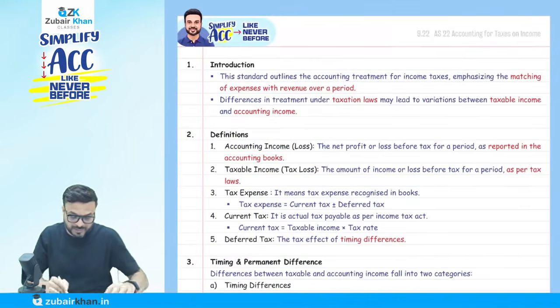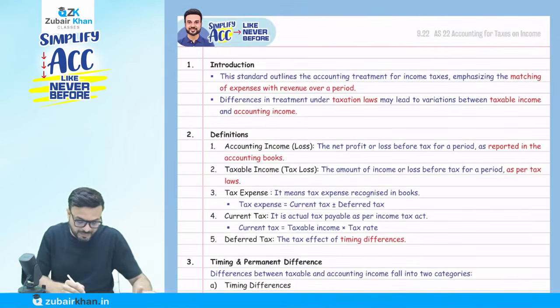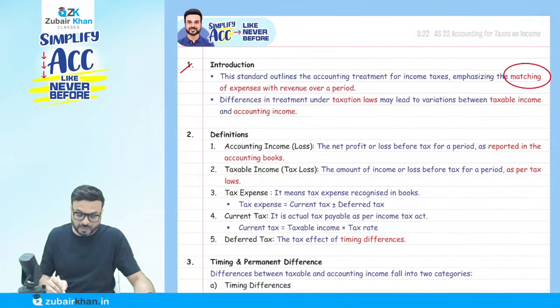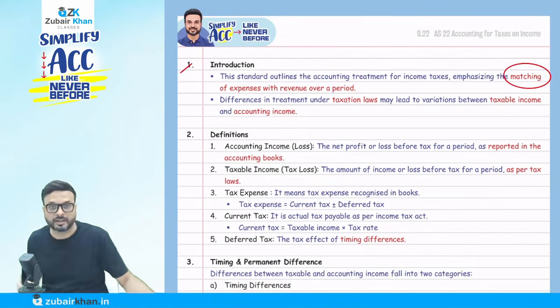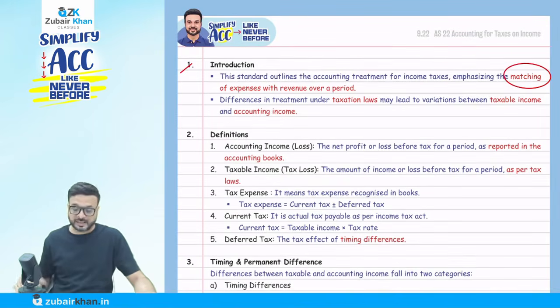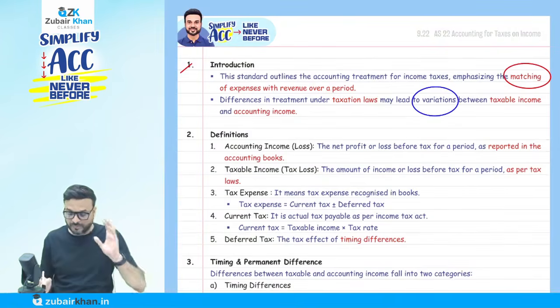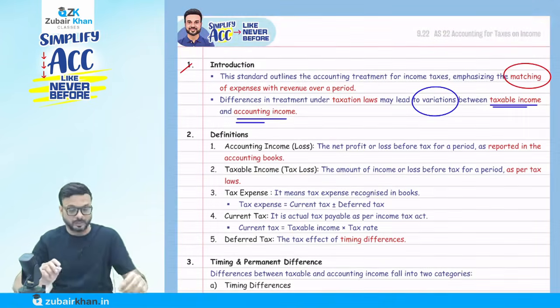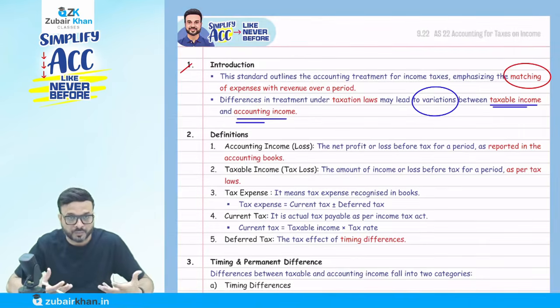So what it says here is that the standard outlines the accounting treatment for income taxes, emphasizing the matching of expenses with the revenue. There is nothing but matching. They're talking about the matching principle. The difference in treatment under the tax law may lead to a variation between the taxable income and the accounting income. Obviously, my accounting profit and taxable profit are going to differ because of the difference in tax law.